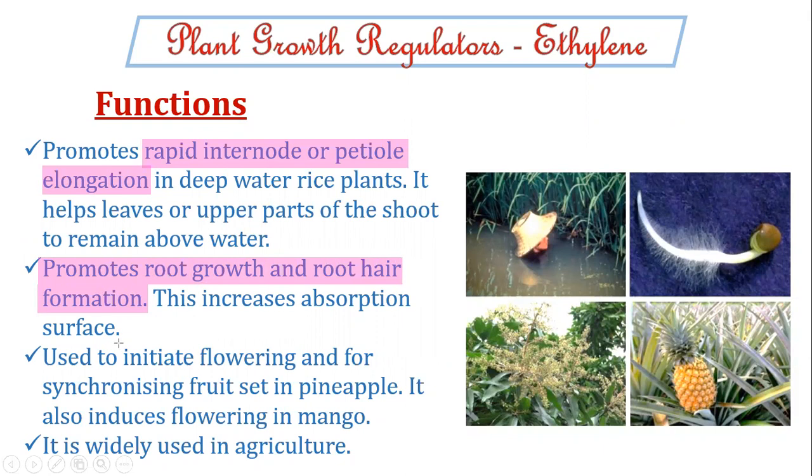It is used to initiate flowering and for synchronizing fruit set in pineapple, and also induces flowering in mango. It is widely used in agriculture. All these are different functions of ethylene. Yes, the basic function is that it helps in the ripening of fruits and breaks the bud and seed dormancy stage. Yes, what is the bud and dormancy stage?